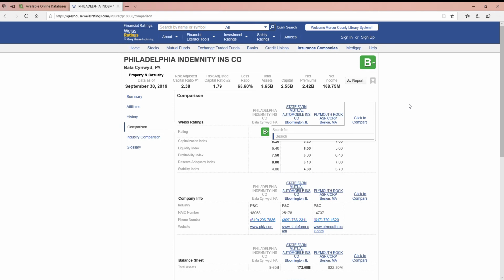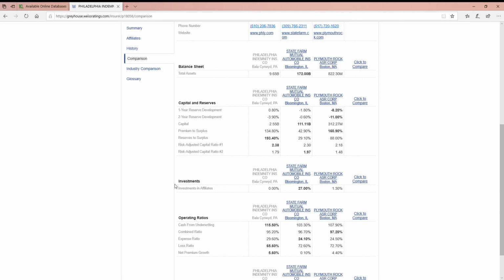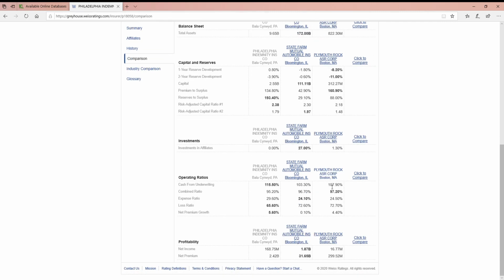Okay, so basically, again, we're going to see the areas where you've got bold are where the differences lie. And then you'll have the basic company information. And with insurance companies, you're going to get a lot of balance sheets here. You're going to see what their assets are versus how much they paid out in claims. You also see how much capital they have on hand, surplus they have available, and the risk-adjusted capital is in there as well. So you're looking at how these two companies or three companies compare, and you're going to see, again, bold type to show where the differences are.